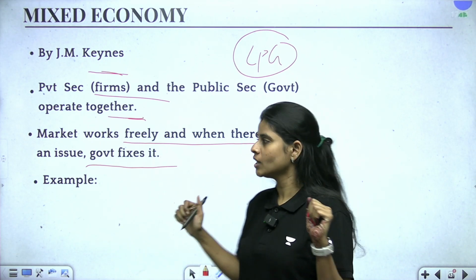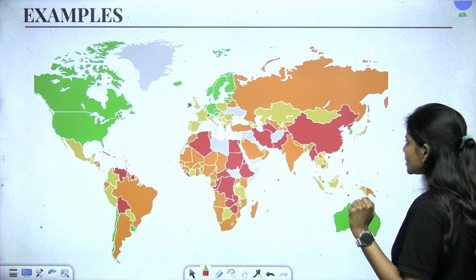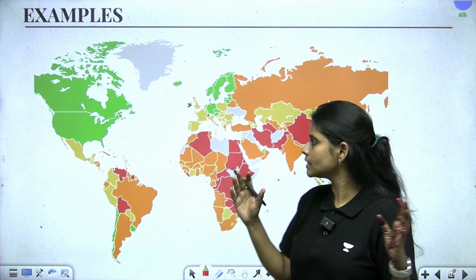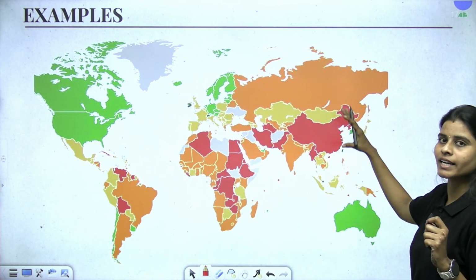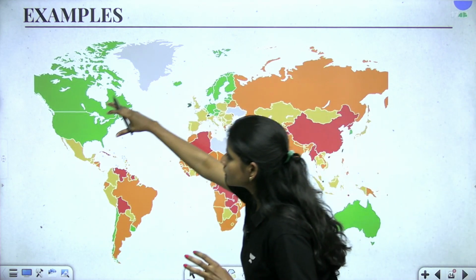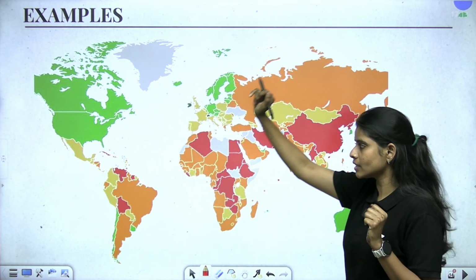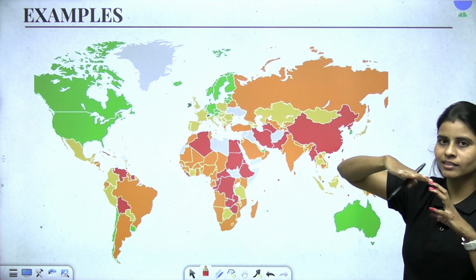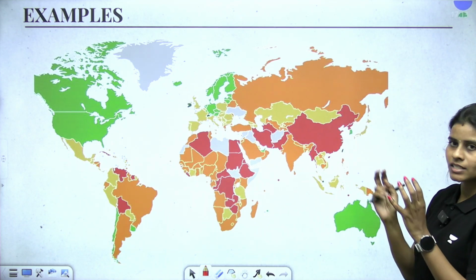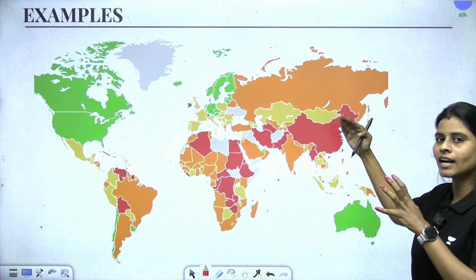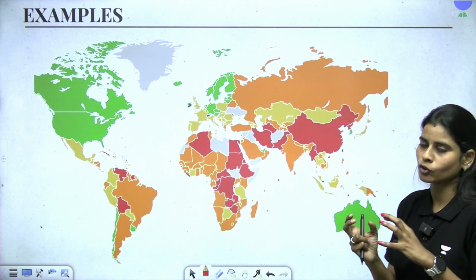So now, after having discussed all these three economic systems, it's time for us to look at the examples where this color, green color, indicates a free market economy, and this orange and the yellow is somewhat indicating a mixed economic model, and the darker it is, more of a command economic model.